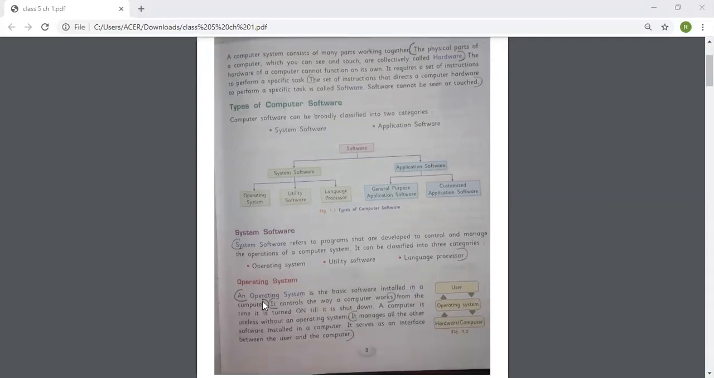Operating system. You have to mark the definition of operating system. Here you can see that I have marked some definitions. An operating system is the basic software installed in a computer. It controls the way a computer works from the time it is turned on till it is shut down. A computer is useless without an operating system. It manages all the other software installed in a computer. It serves as an interface between the user and the computer.